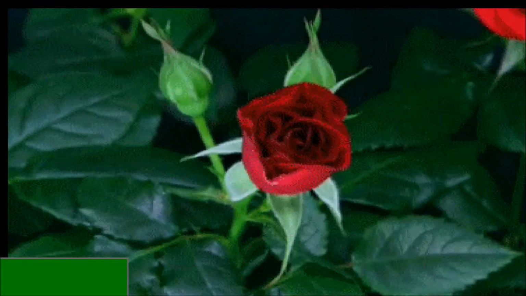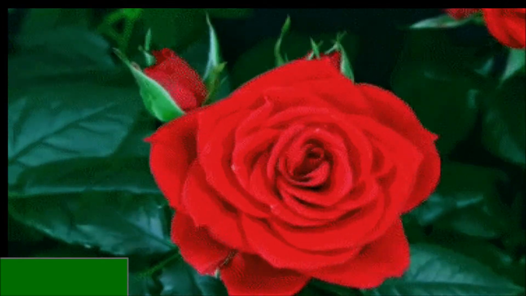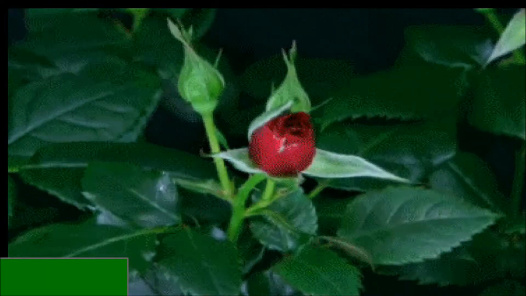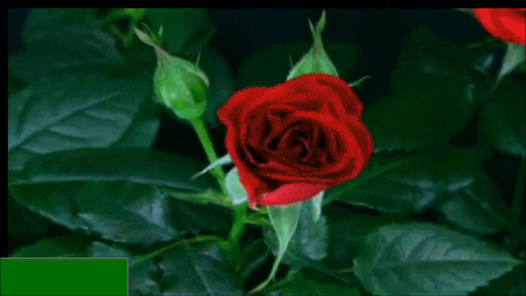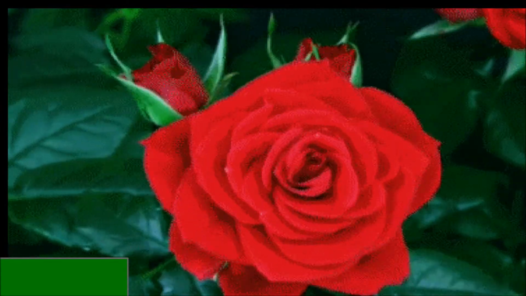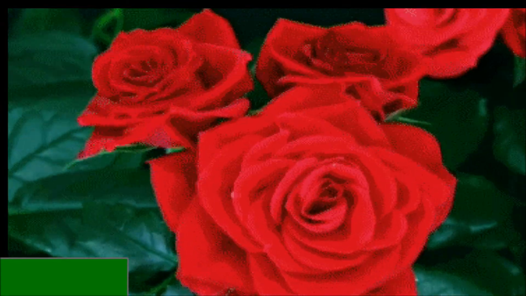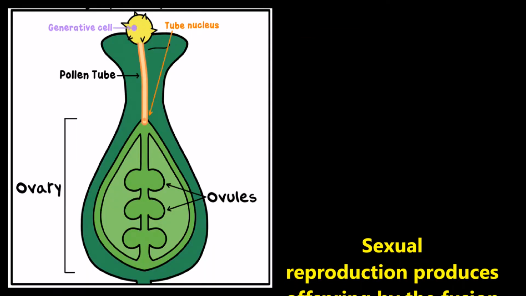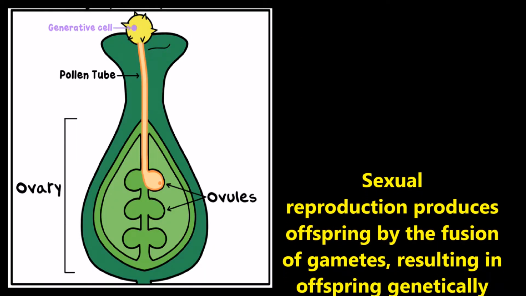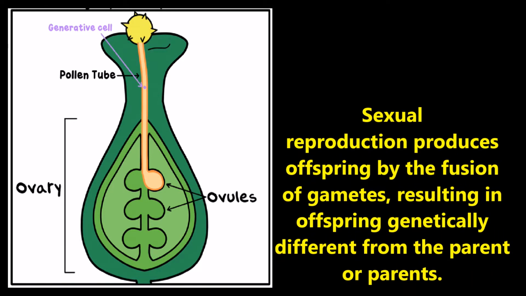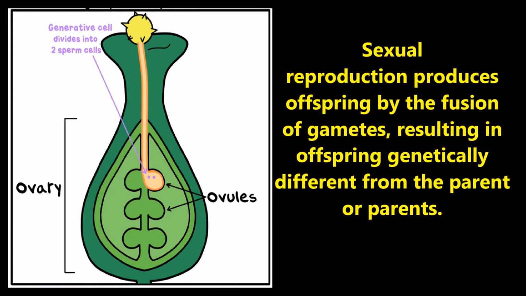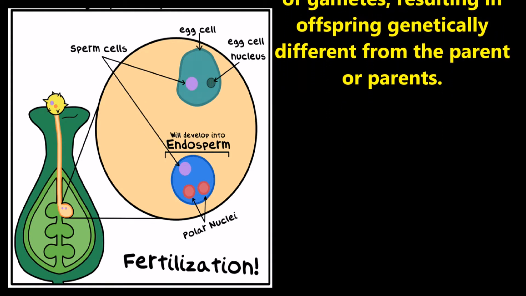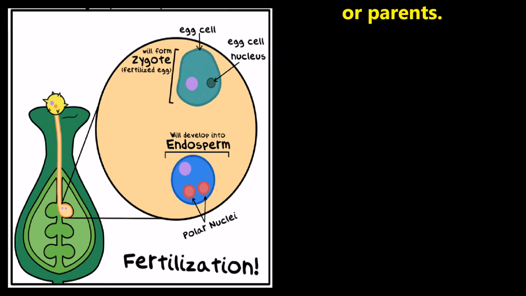Let us discuss what is sexual reproduction. In sexual reproduction, offspring are produced by the fusion of gametes from the parent cells. Plant flowers are involved in the production of male and female gametes, and the transfer of the male gamete to the female ovule happens in a process called pollination. After pollination, fertilization happens and the ovules grow into seeds within a fruit. So this type of reproduction is called sexual reproduction.